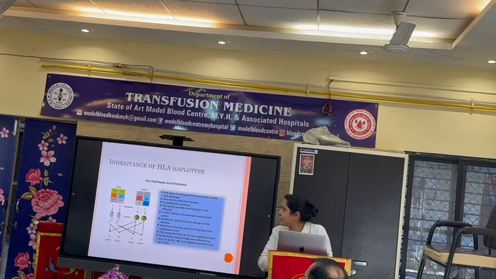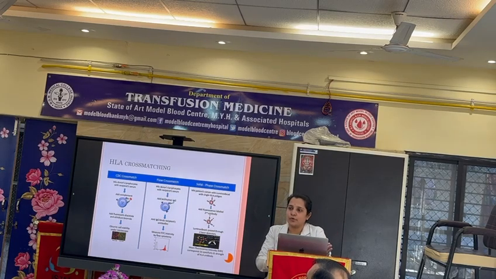The inheritance of the MHC or HLA haplotypes is in Mendelian fashion. HLA on each parental chromosome is called HLA haplotype. These are codominantly expressed and each parent provides one haplotype to the offspring. Statistically, 25% of siblings will have a 100% identical match, 50% will have a match of only one haplotype, and 25% will have zero haplotype matching.